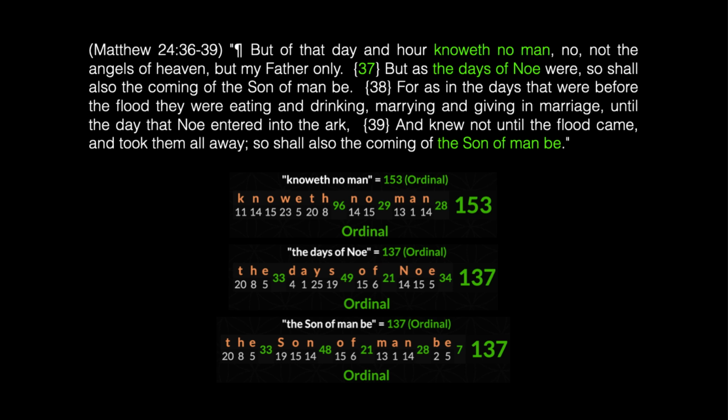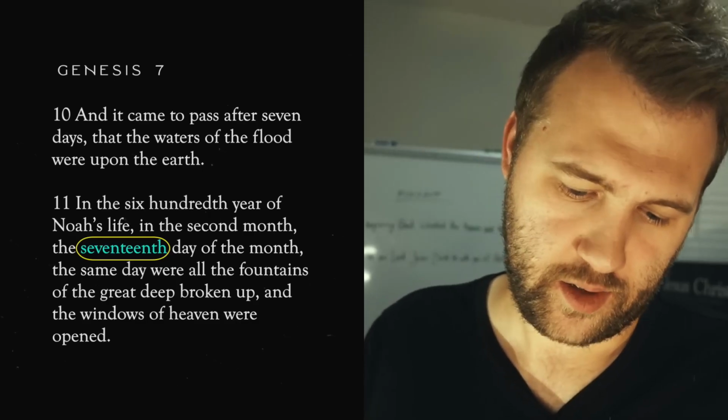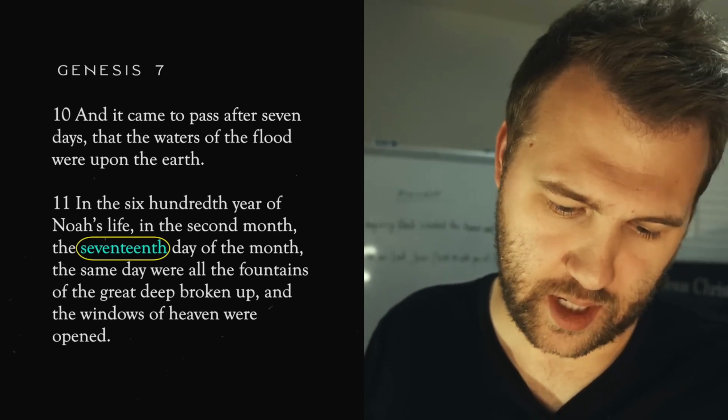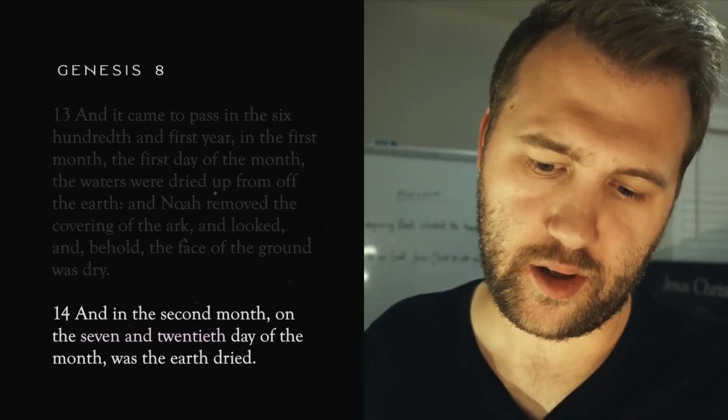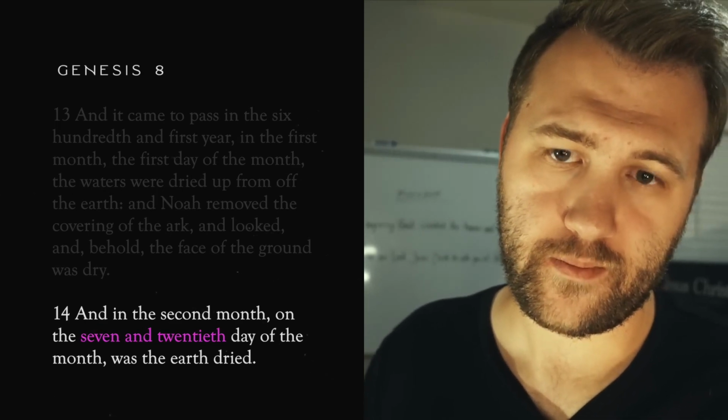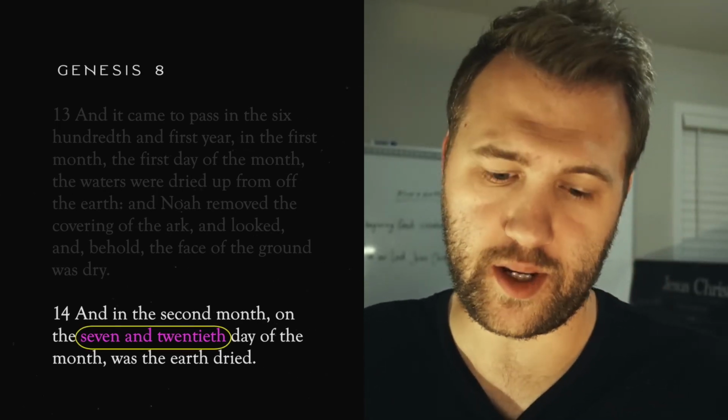Now, if we look at Matthew 24, verses 36 through 39, notice some interesting numerical patterns here. Knoweth no man has a value of 153. We're going to go to John 21, the 153 great fishes. Verse 37, the days of Noe has a value of 137. And in verse 39, the phrase, the Son of Man be, has a value of 137. Now, if you flip over your pages until you get to chapter 8, and you go to verse 14, it says, "And in the 2nd month, on the 27th day of the month," there is that first mention of 27 in the Bible.